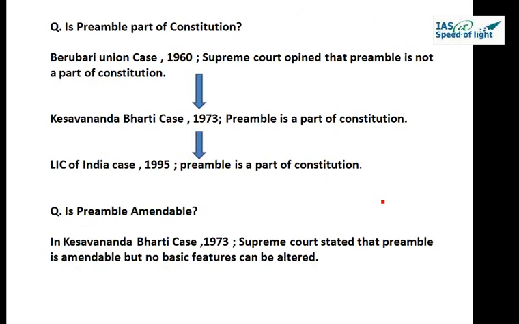Now one question came before the Supreme Court regarding whether the preamble is part of the constitution or not. What it implies is, if it is not a part of the constitution, it cannot be amended using a Constitutional Amendment Act. This question first came before the Supreme Court in the Berubari Union case, 1960, and the Supreme Court opined that the preamble is not a part of the constitution. So if it is not a part of the constitution, that means it is not amendable as well.